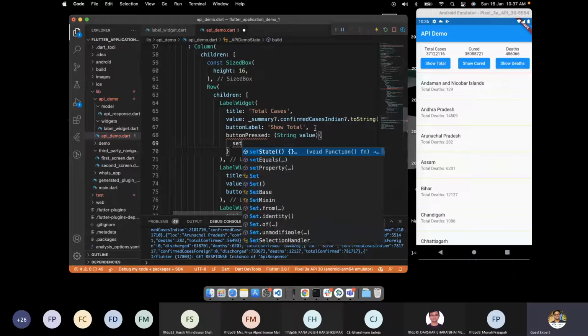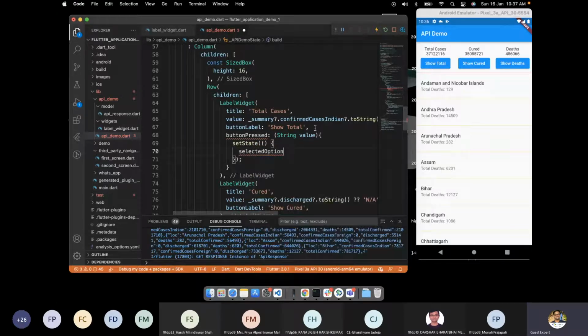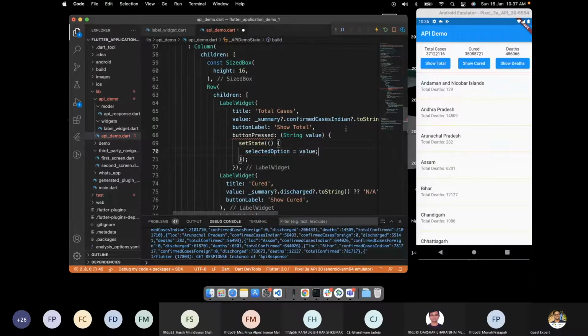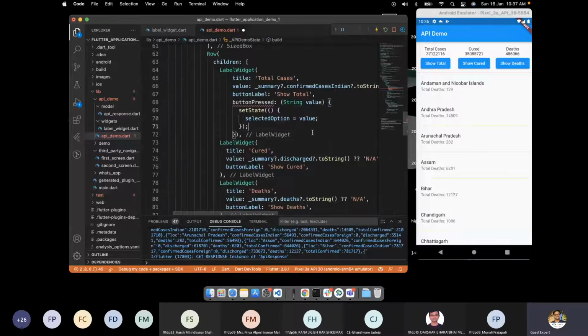And here we can do setState, selectedOption is equal to value. Can we do this? So as soon as this button, the show total, gets pressed, we get the value here as total. We will set this value and setState will be called, then the screen will get rebuilt and we have the data. Does it make sense here?